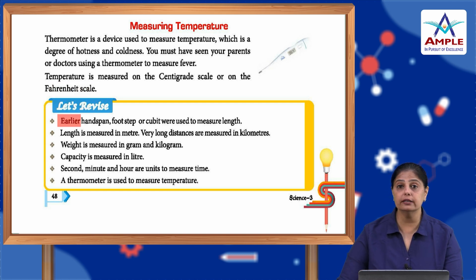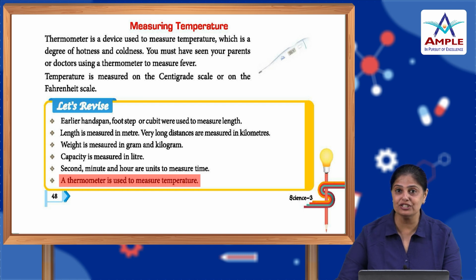Let's revise. Earlier, handspan, footstep or cubit were used to measure length. Length is measured in meter. Very long distances are measured in kilometer. Weight is measured in grams and kilograms. Capacity is measured in liters and milliliters. Second, minute and hour are units to measure time. A thermometer is used to measure temperature.